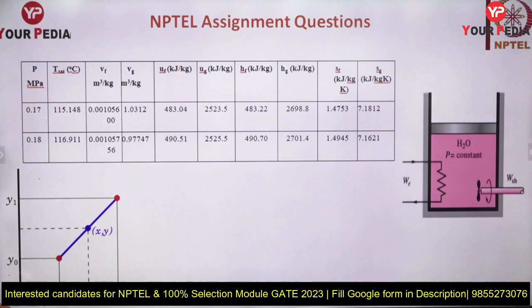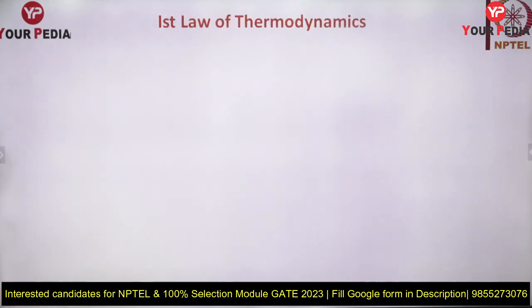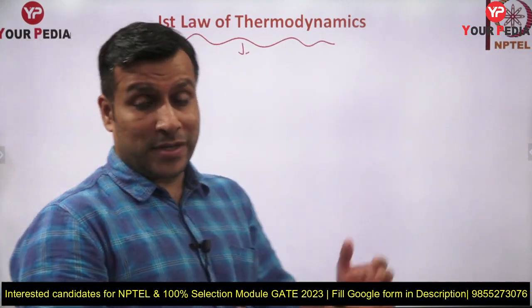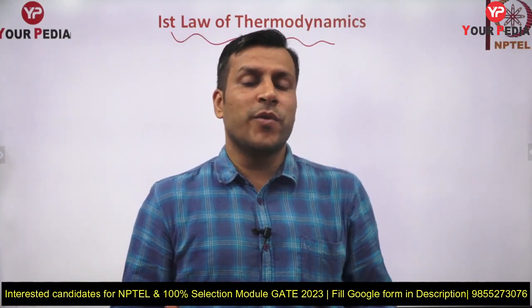Before solving this question, let me first discuss with you some basics of the first law of thermodynamics. We got the information about this first law through a series of experiments conducted by various researchers in the year close to 1850. Around 1850 there were many researches conducted, and based on that, different scientists concluded that energy is conserved. We cannot create energy, we cannot destroy energy. The total energy is going to remain constant. So the first law of thermodynamics gives us the principle of energy balance, how you can balance the energies, because the total energy is conserved.